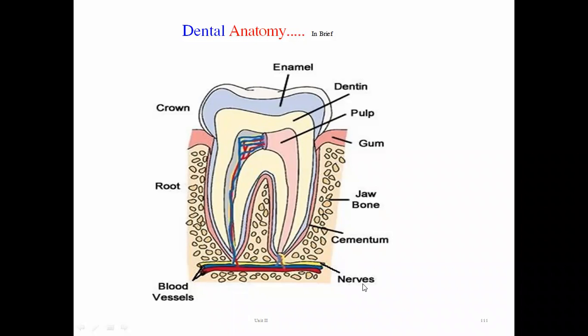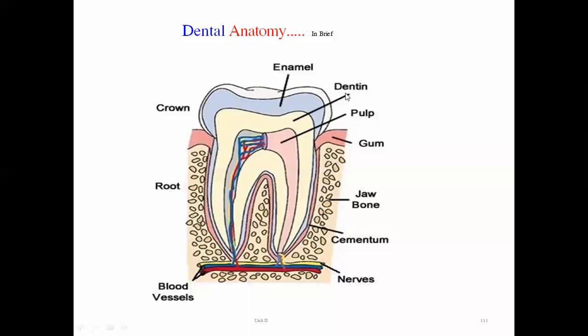Now, basically, the tooth is divided into three main layers of calcified tissue. What are those three layers? They are enamel, dentine, and cementum. So, first layer enamel, then dentine, and cementum. Now, what is dentine?